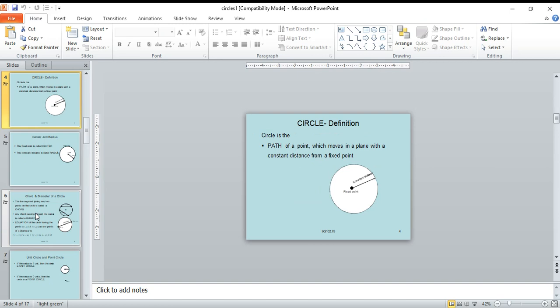Circle definition. Circle is the path of a point which moves in a plane with a constant distance from a fixed point. Path of a point which moves in a plane with a constant distance from a fixed point, that is the circle.